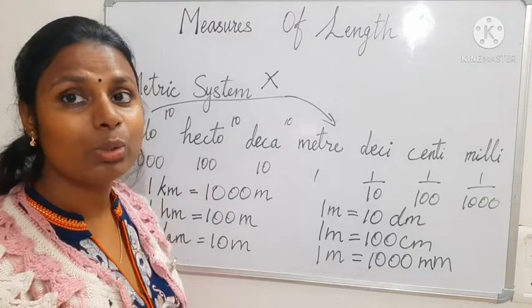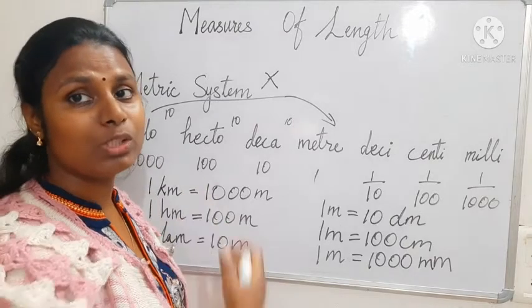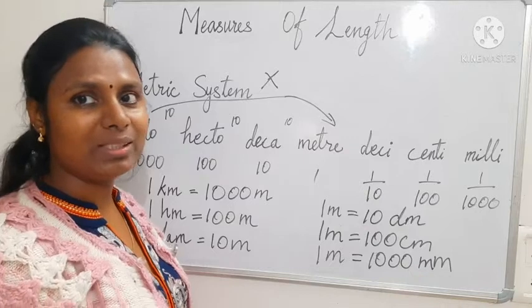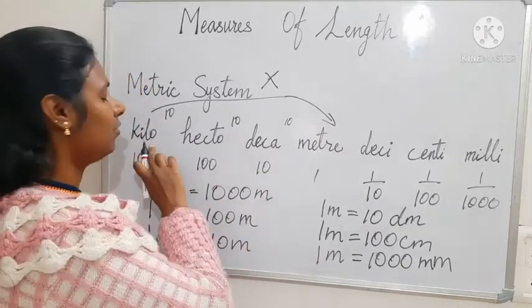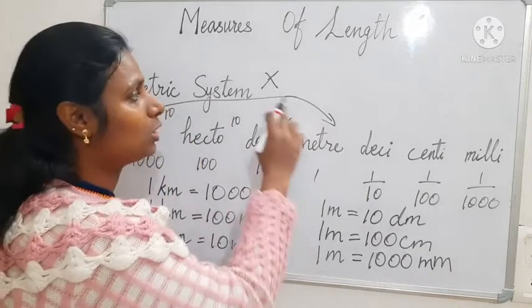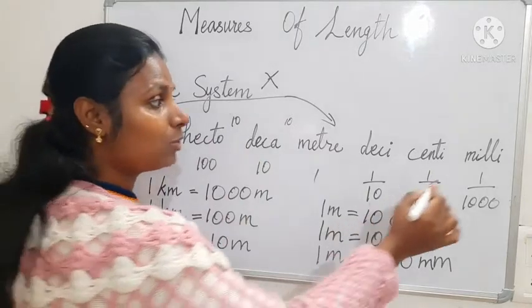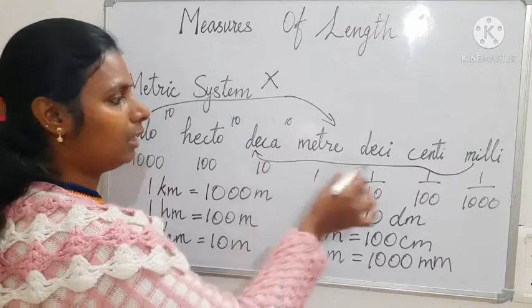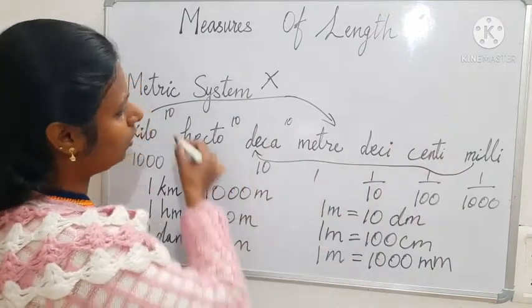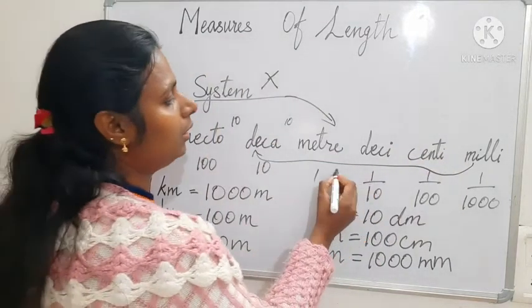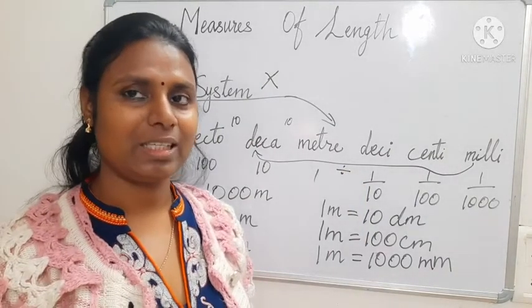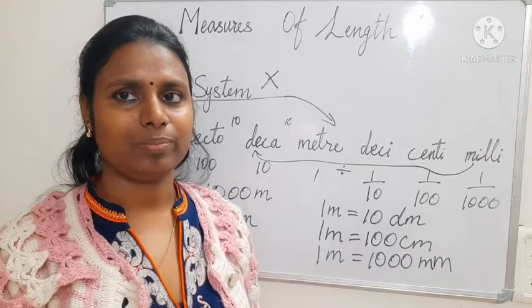Okay, in money also, when you convert from rupees to paise, you multiply. When you convert paise to rupees, you divide. The same thing: from bigger unit to smaller unit, you have to multiply. From smaller unit to bigger unit, you have to divide. These things you have to remember.